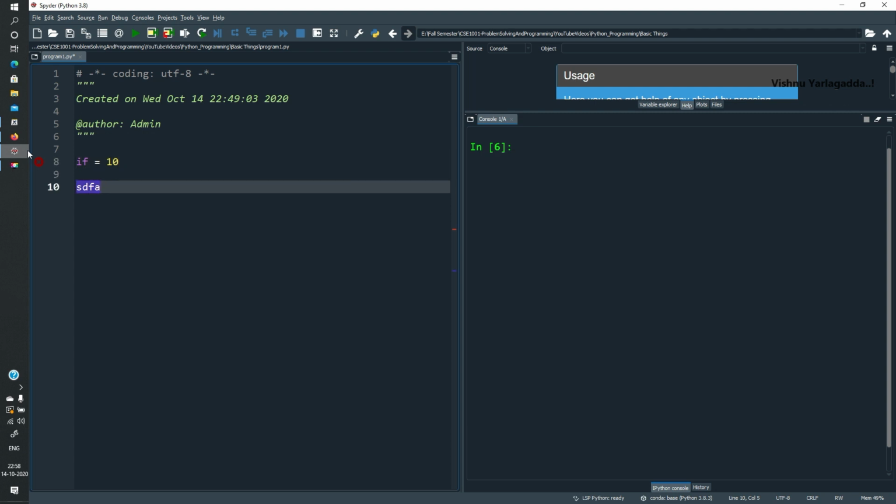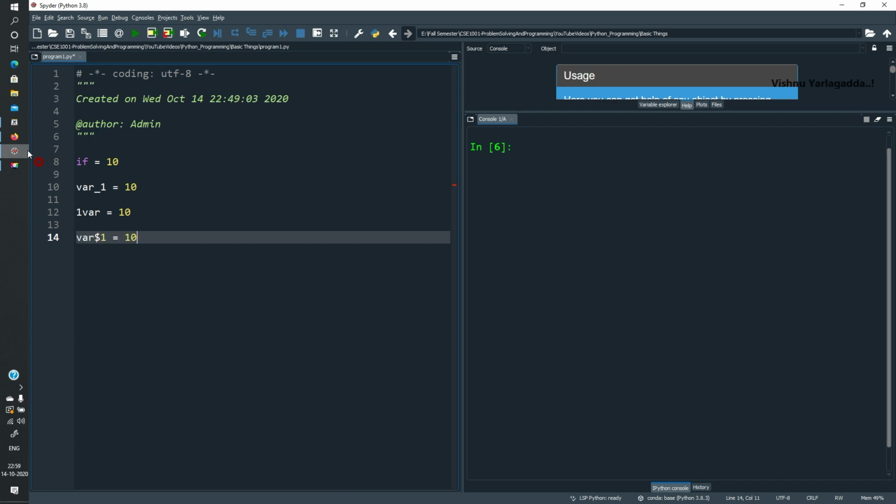One more thing you have to remember is that a Python statement need not end with a semicolon. You need not keep any semicolon at the end. var_1 = 10 is a valid identifier. 1var is an invalid identifier. var$1 is also an invalid identifier. So these are the valid and invalid ones.